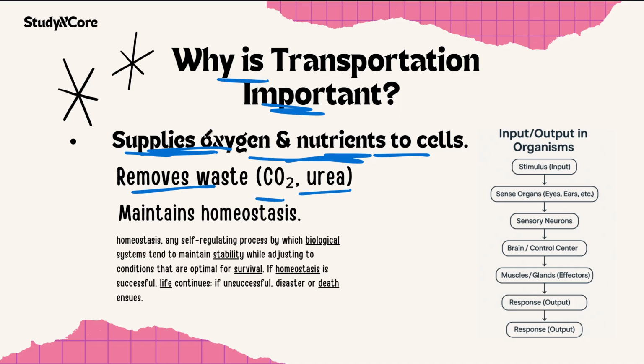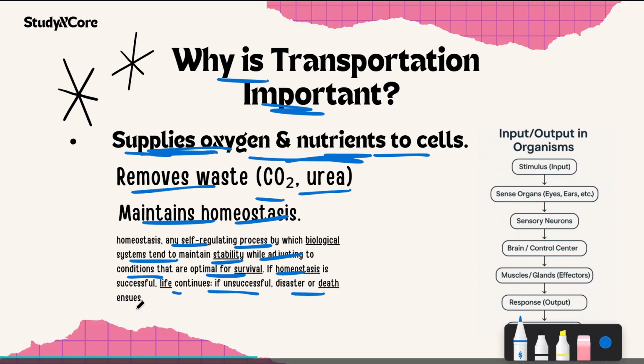So it maintains homeostasis. So what does this mean? Any self-regulating process by which biological systems tend to remain stable while adjusting to the conditions that are optimal for survival. If homeostasis is successful, life continues. If unsuccessful, disaster or death ensues.